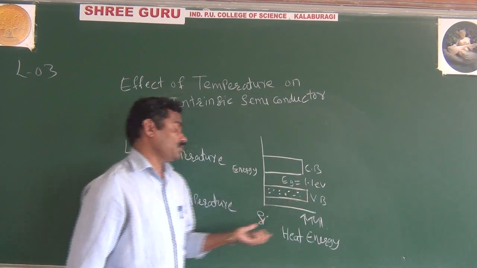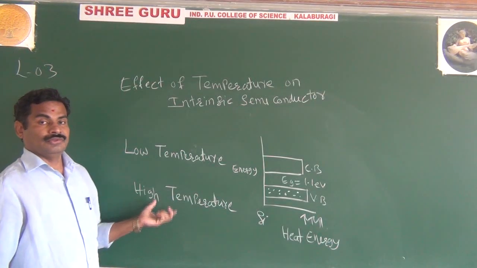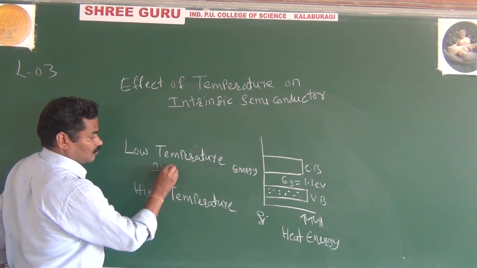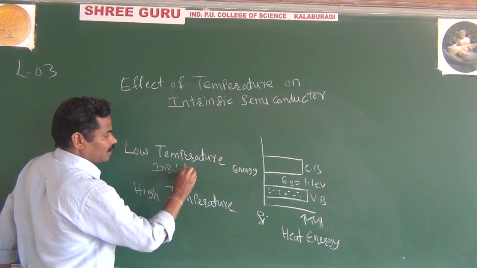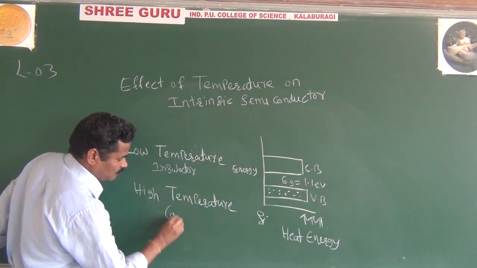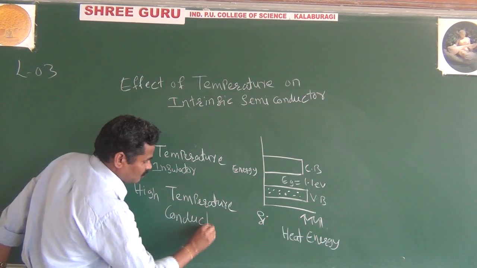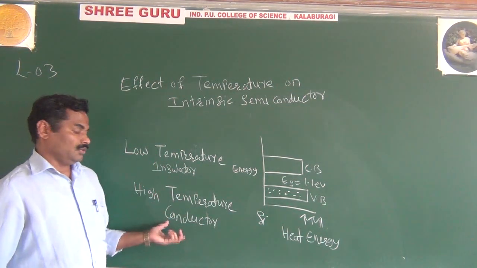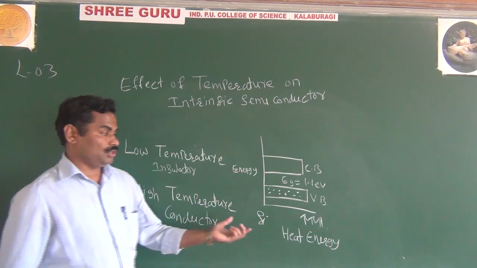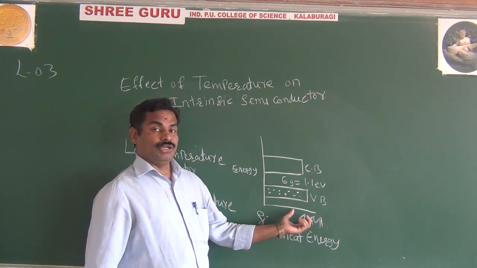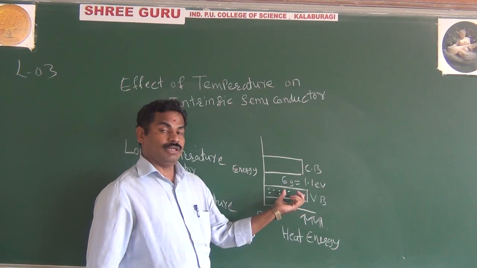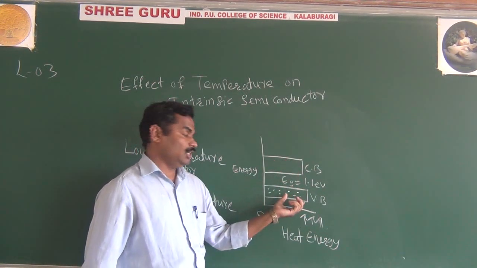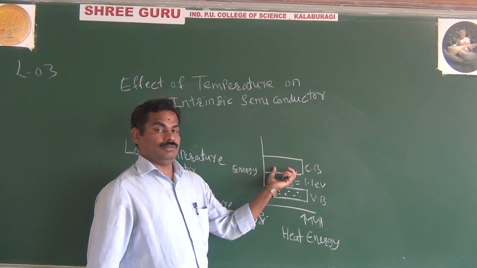At that time, your semiconductor acts as a conductor. Now here it was an insulator; now it acts as a conductor. Why? For high temperature, your semiconductor acts as a conductor because you are applying very high energy. Because of the high energy, it is possible for the valence electrons to move easily from the valence band to the conduction band.